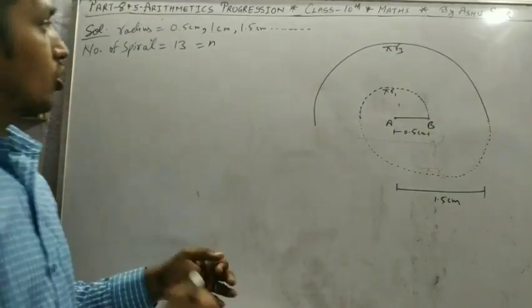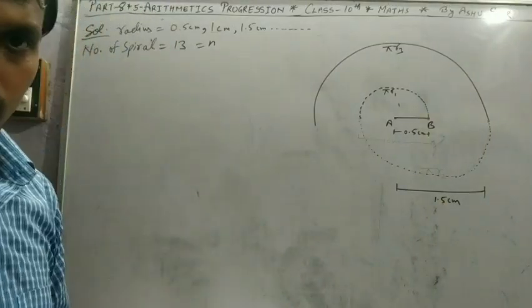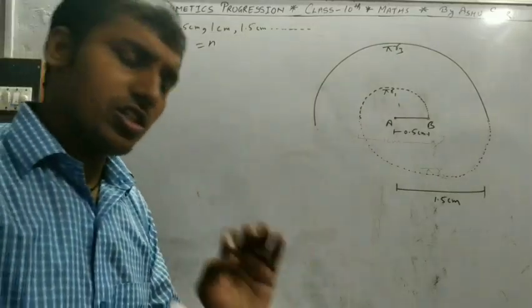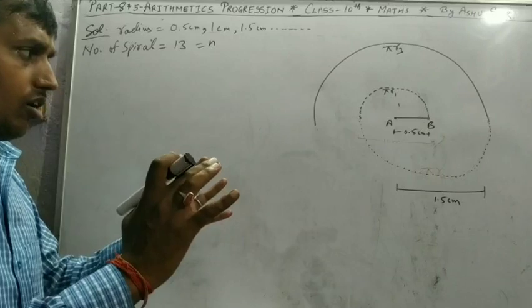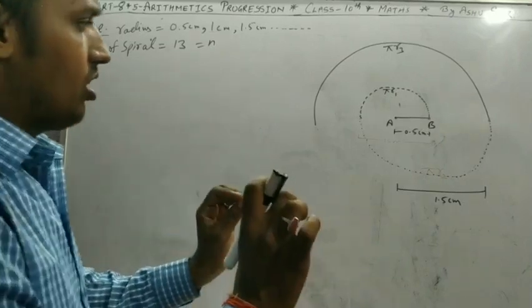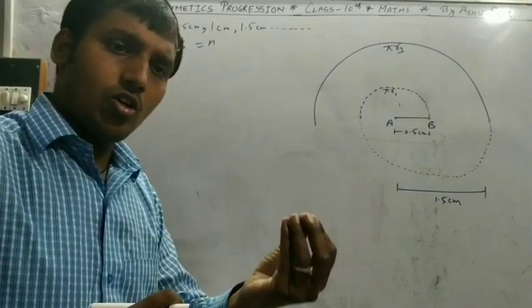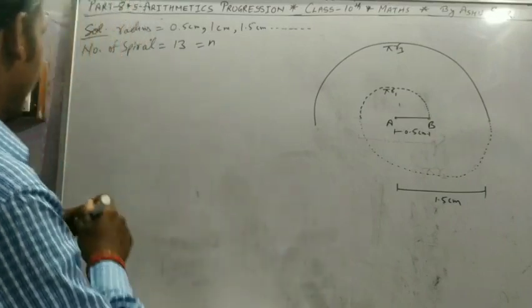So what is the total length of wire used in 13 spirals? Very simple question. Don't get irritated. If you only think and understand the concepts a little bit.